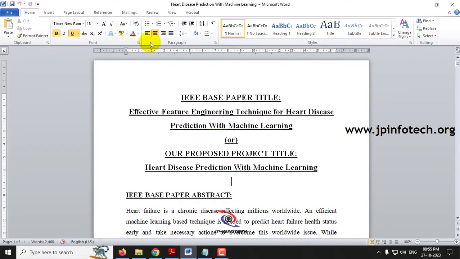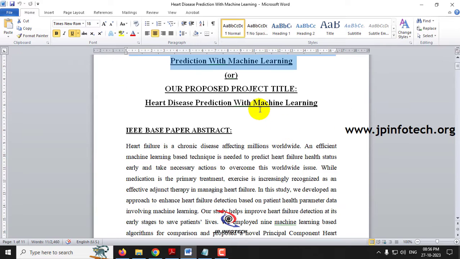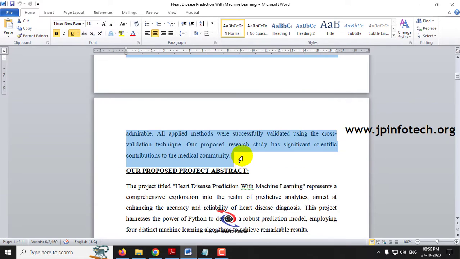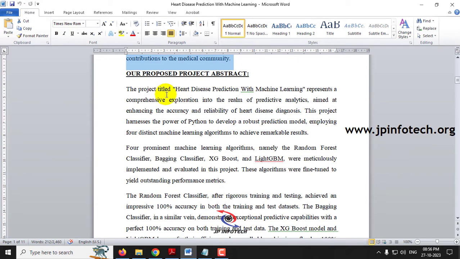Now let us see the abstract document. Here you can see the IEEE base paper title, which is Effective Feature Engineering Technique for Heart Disease Prediction with Machine Learning, or you can use our proposed title, Heart Disease Prediction with Machine Learning. This is the IEEE base paper abstract. Coming to our proposed abstract, you can see it is developed using Python.